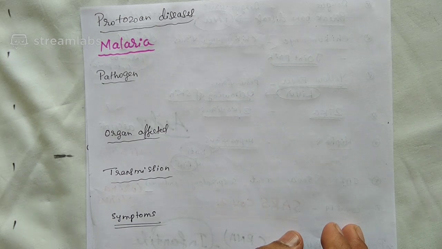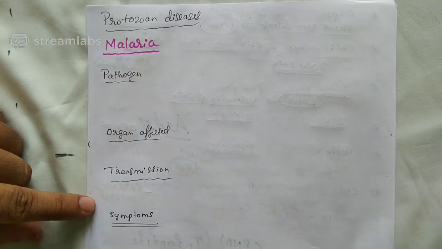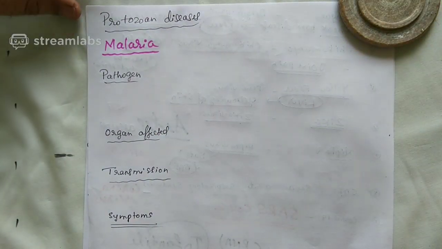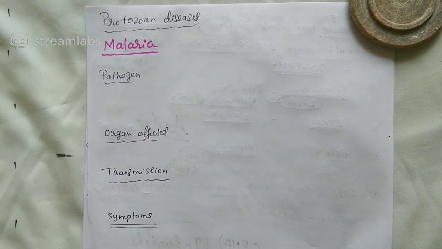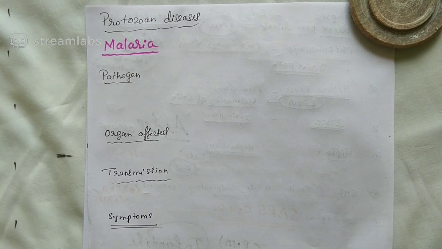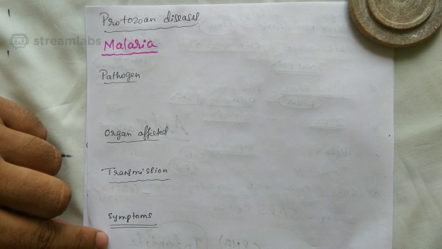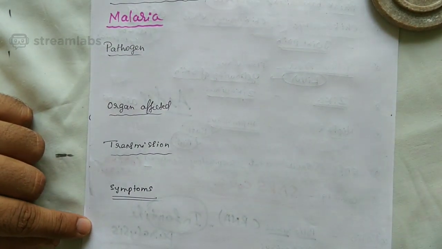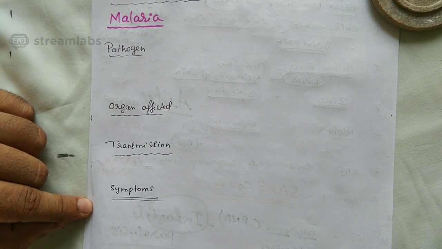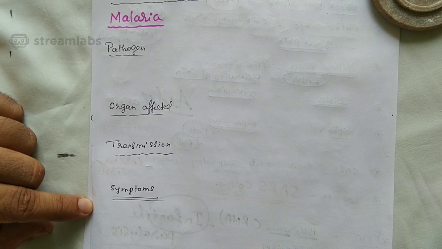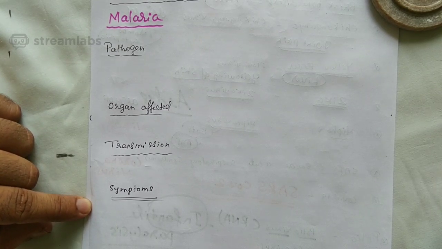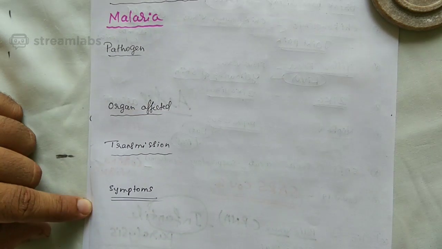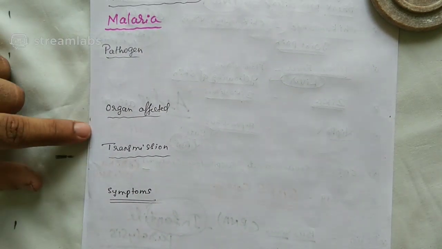The next aspect which we are going to discuss will be protozoan disease. See here. Students, the protozoan disease which we are going to begin with is malaria. When I say the word malaria, I remember Africa. Reason? Malaria was earlier endemic to Africa, meaning it was present only in Africa. But later it spread to different parts of the world. Malaria was endemic and it's a protozoan disease.